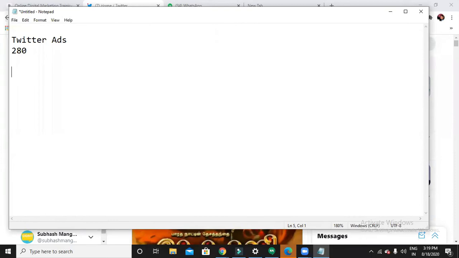And one more thing, do remember that if you want to create ads on Twitter, your account has to be a 30 days older account. If it is a new account, you won't be able to create any kinds of ads. Now let us see how we can create ads on Twitter.